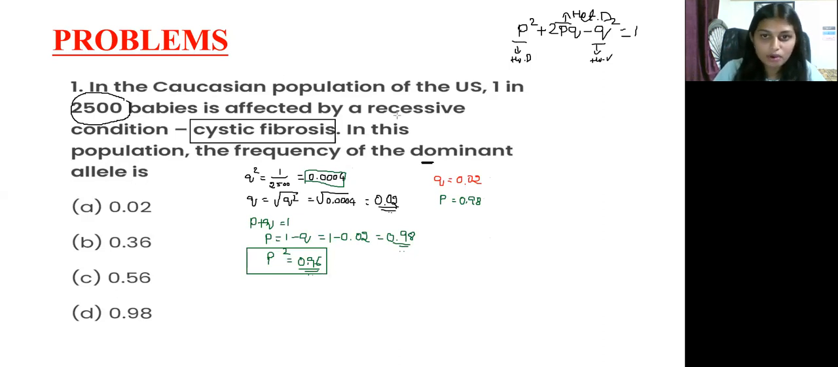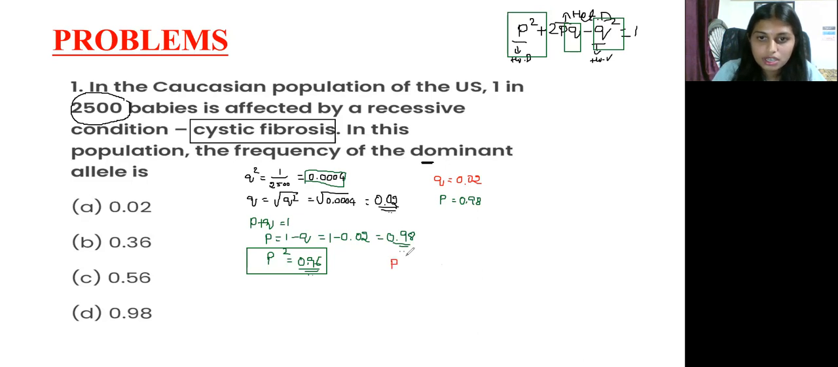So now we have P square, we have Q square. Okay, so now just apply these values to this equation. That's it. Already we have P and Q also. Okay, so now apply these values to the formula.